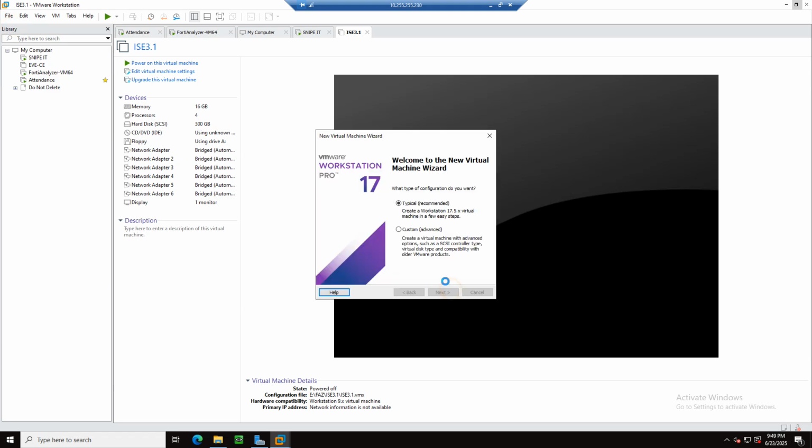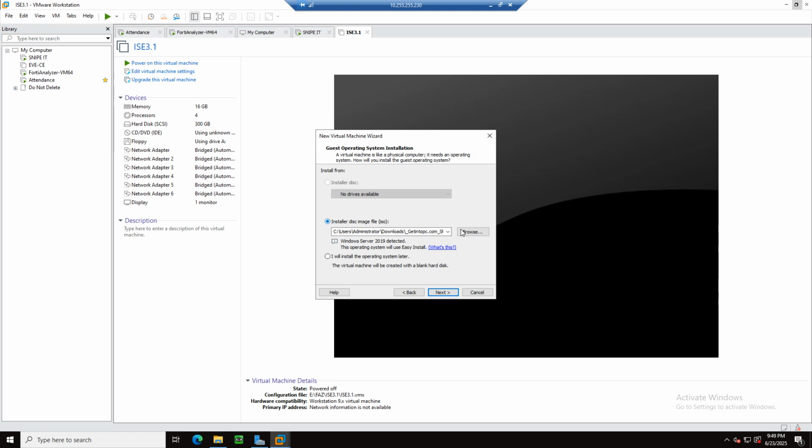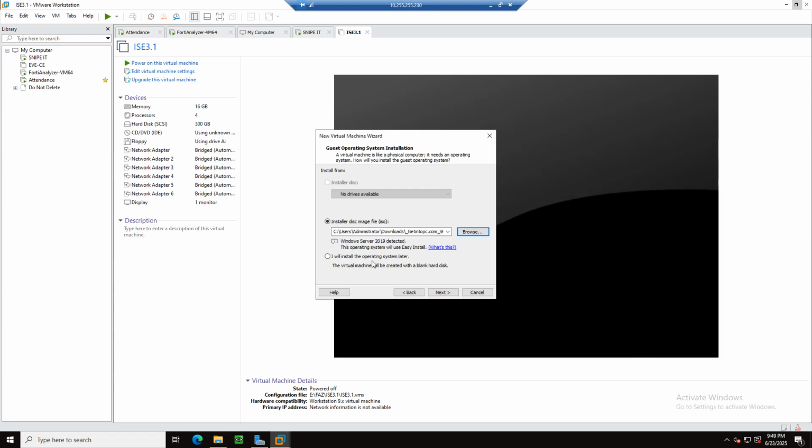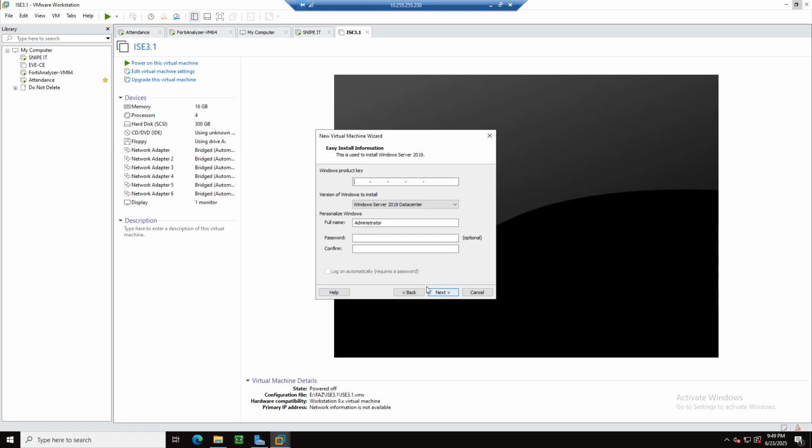Okay, typical. And I will select my ISO file here. This is Server 2019, I have downloaded it, and let's click next.